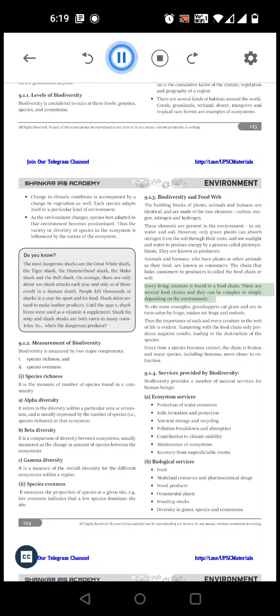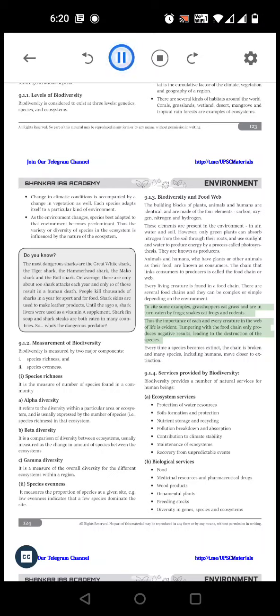Every living creature is found in a food chain. There are several food chains and they can be complex or simple depending on the environment. To cite some examples, grasshoppers eat grass and are in turn eaten by frogs, snakes eat frogs and rodents. Thus, the importance of each and every creature in the web of life is evident.